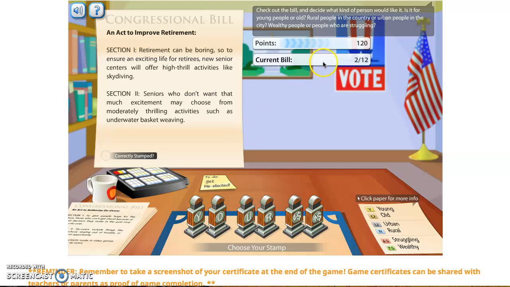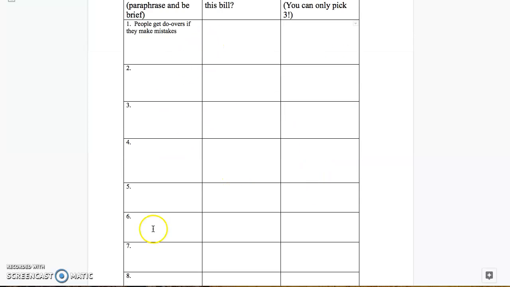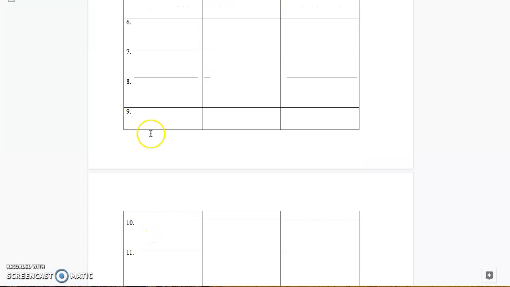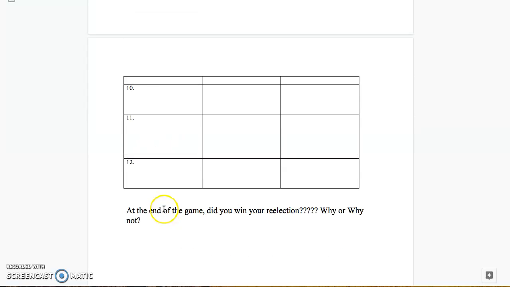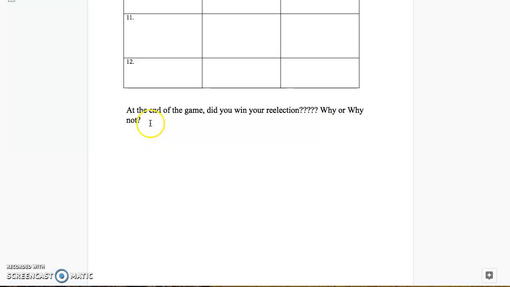And so you're going to do 12 of the bills, and then after that's done, it's going to ask you to pick which 3 represent your constituency, and it's going to show you how many old people you represent and how many young people. And then at the end, there's going to be a newspaper that comes up and tells you if you get reelected to a second term.